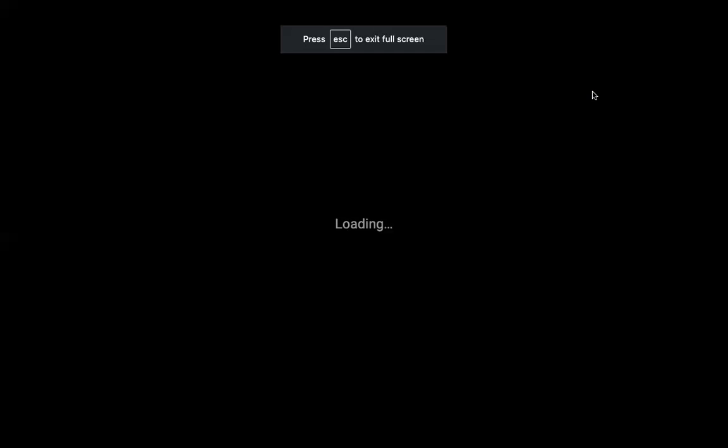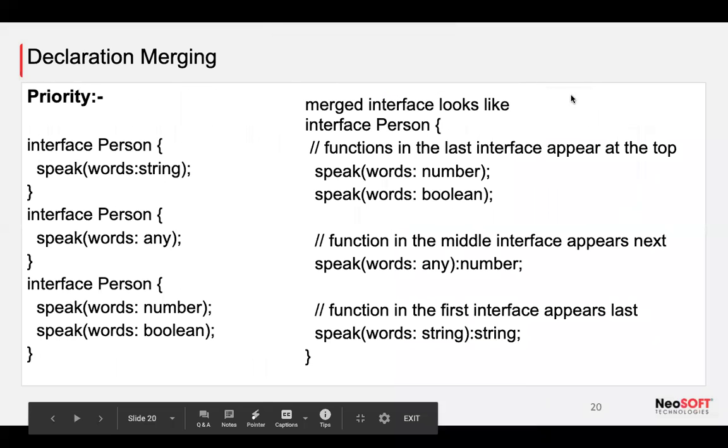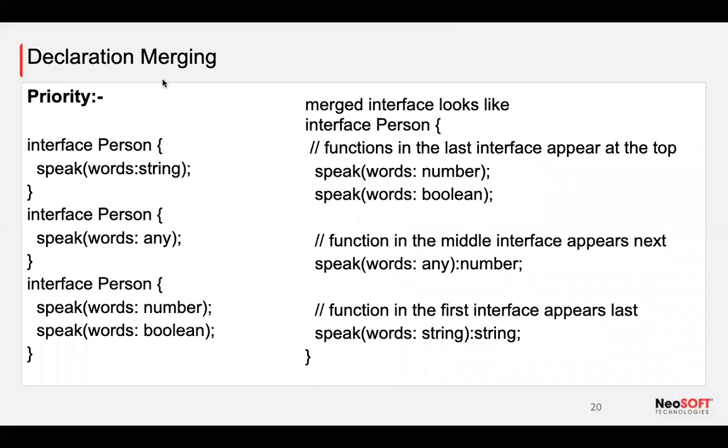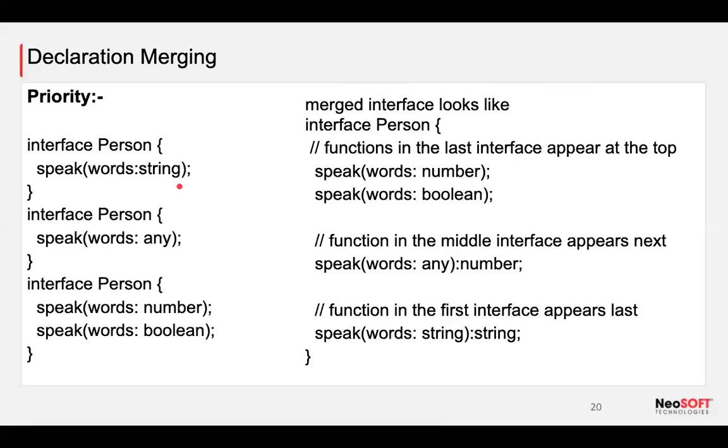Good. Let's move on to the next example. Okay. What is the priority? Let's say I have a person named speak, which you have already seen. Let's say I have the interface person. It has a function named speak with word string.